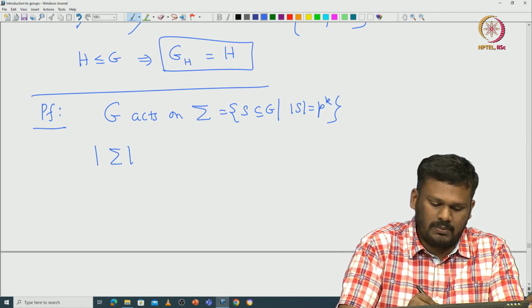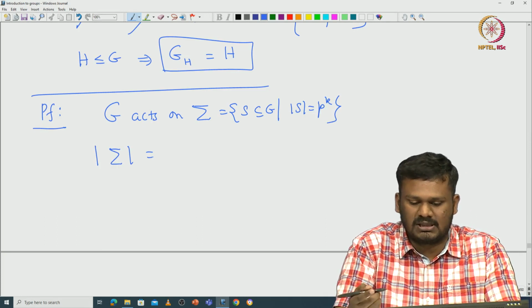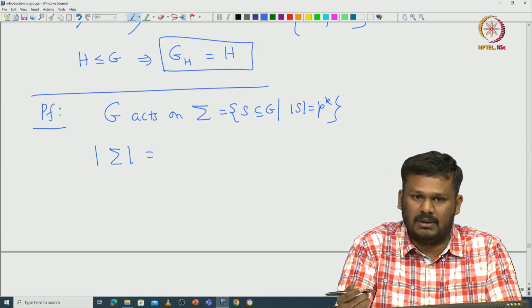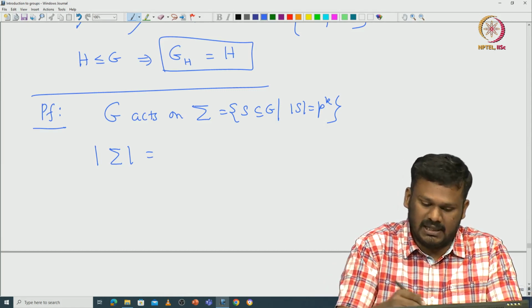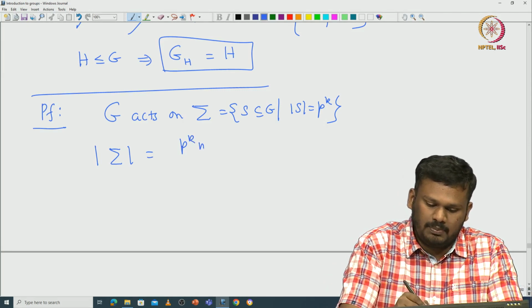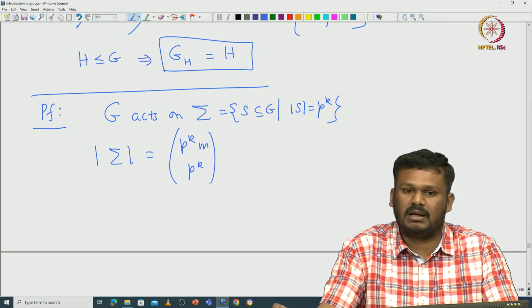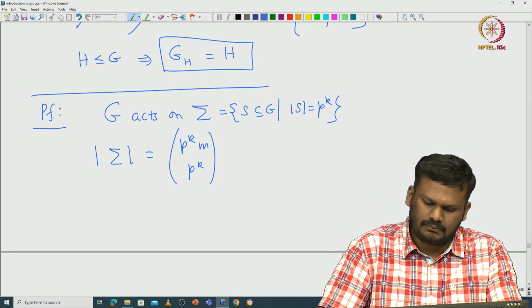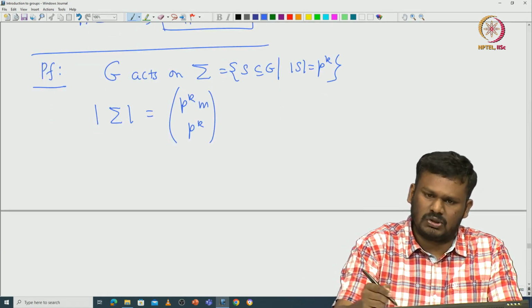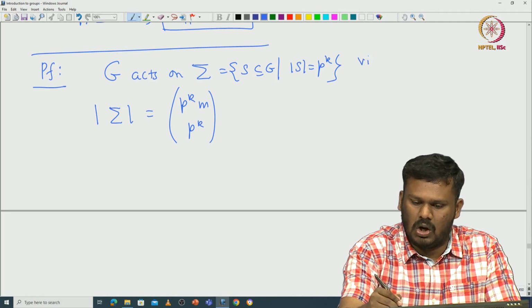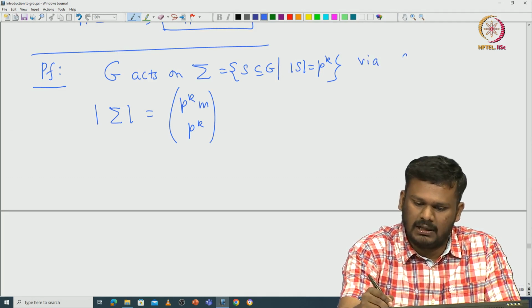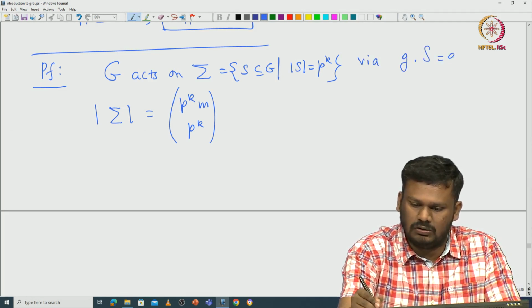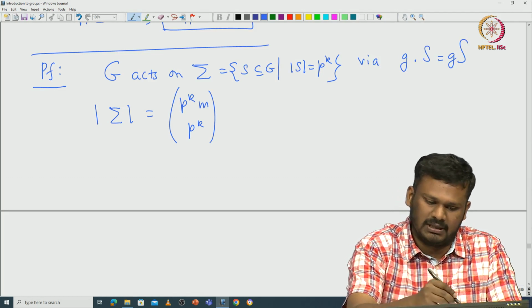You are choosing all possible subsets of G that have p power k elements. The cardinality of G is p power k times m. So, the cardinality of sigma is exactly p power k m choose p power k. We have this natural action of G on sigma given by g dot S equal to gS, the left multiplication.